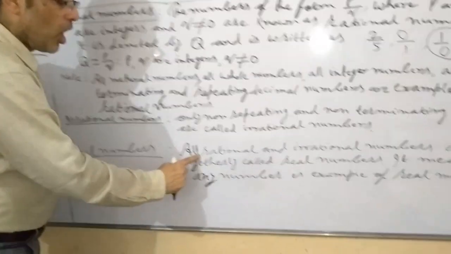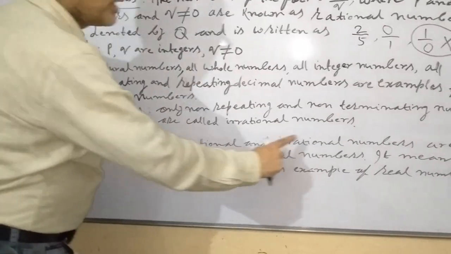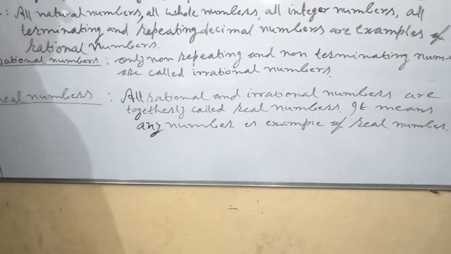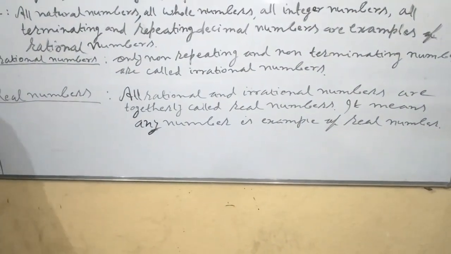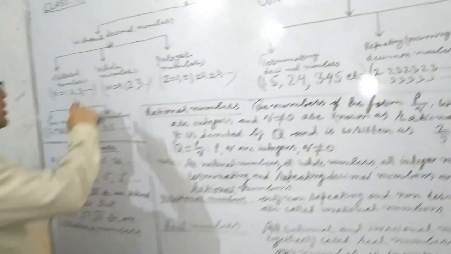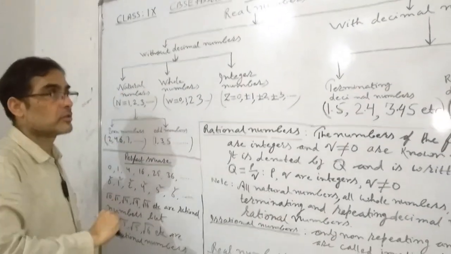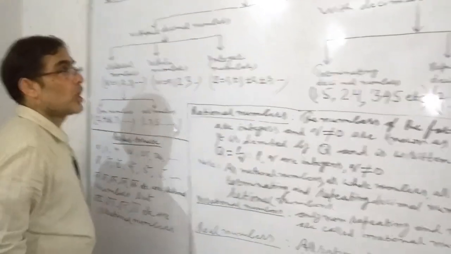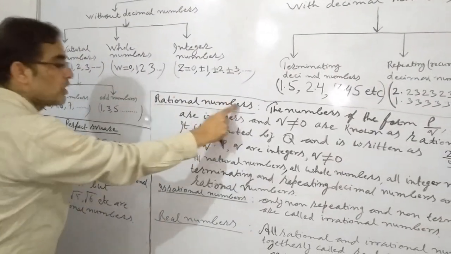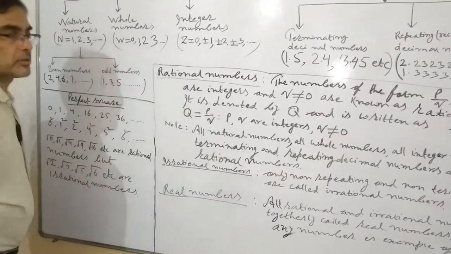Here you will see all rational and irrational numbers are together called real numbers. It means any number is an example of a real number. One thing I would like to explain to you is that without decimal numbers and with decimal numbers are not kinds of real numbers. These are the identification of real numbers. Kinds of real numbers are rational numbers and irrational numbers.